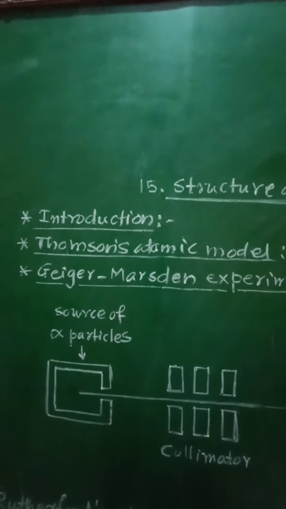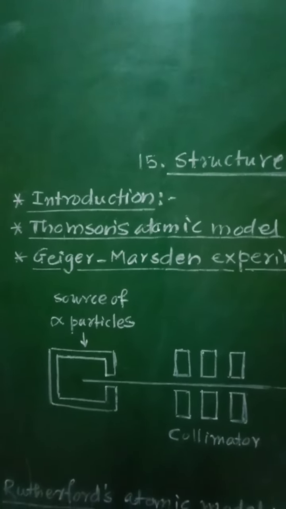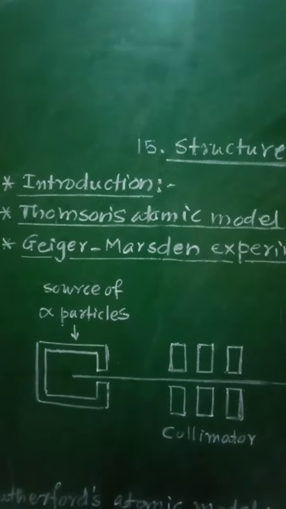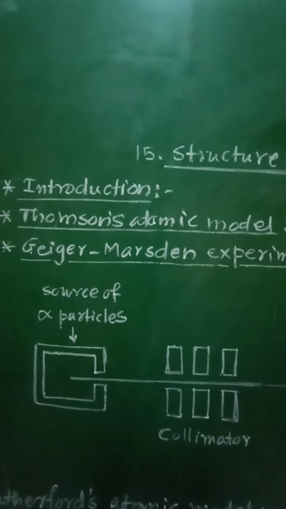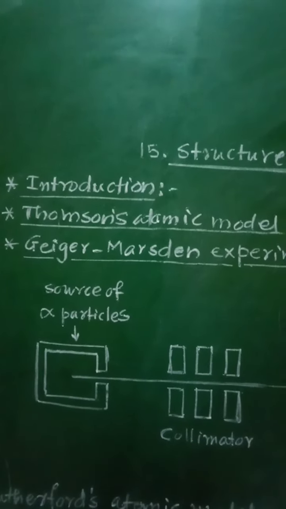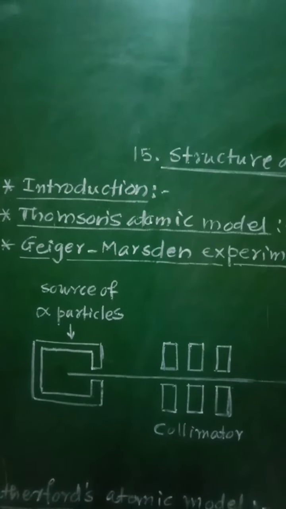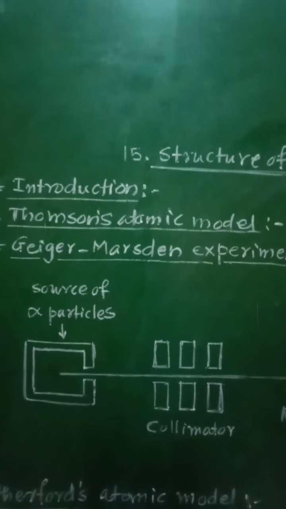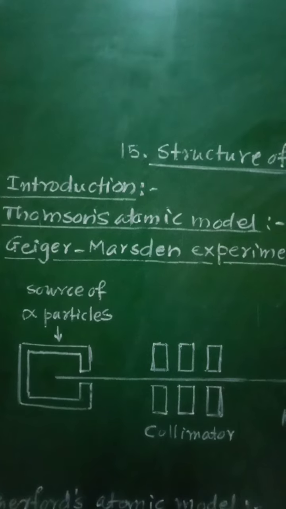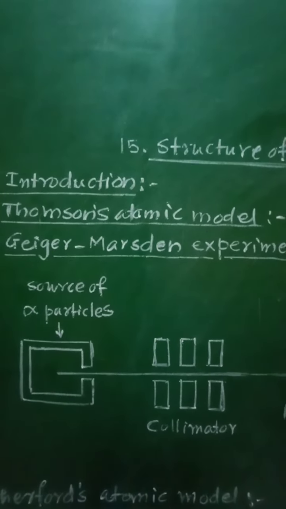Matter is made up of indivisible parts called atoms. So atoms of any matter are considered as indivisible parts, that is, which are not divisible. According to Dalton's theory, matter is made up of indestructible particles.